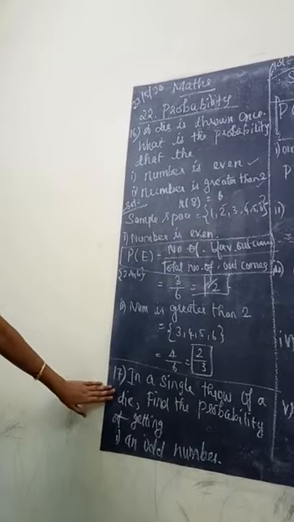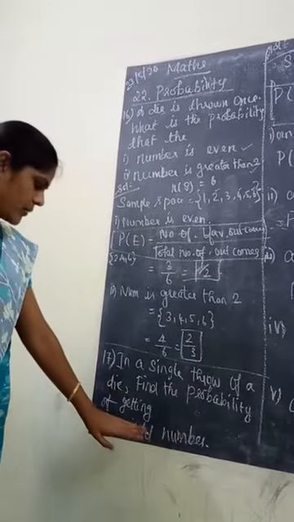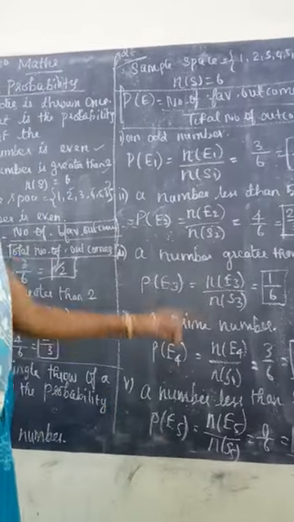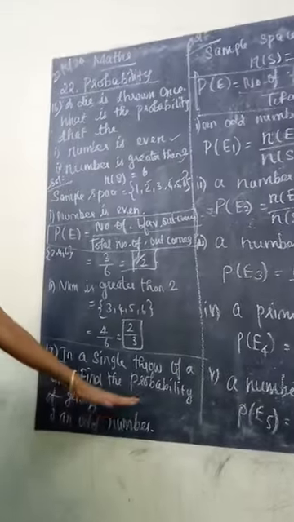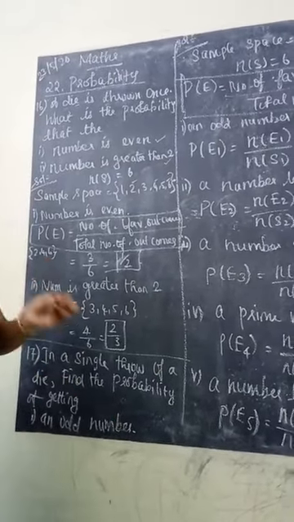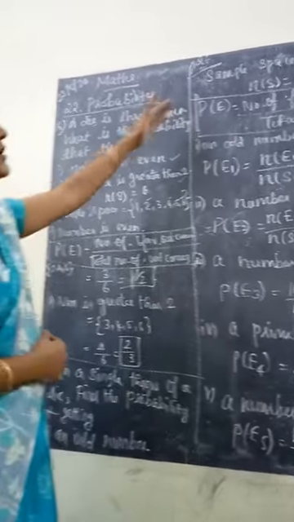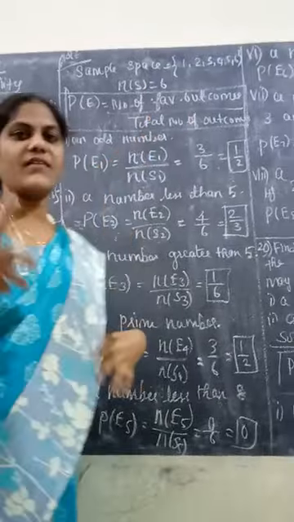Next is the 17th question. In a single throw of a die, find the probability of getting: now listen here, they have given 8 questions. For each question you need not write the formula. Here also a die is thrown once. As usual the sample space is 1 to 6. What is n of S? 6. So we have 8 conditions now.